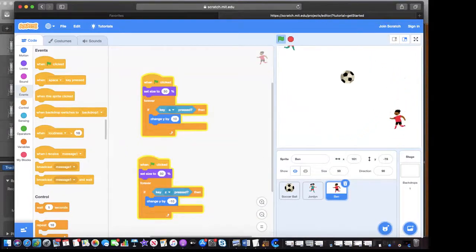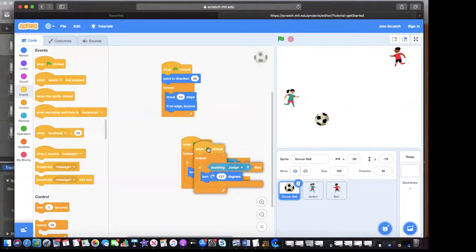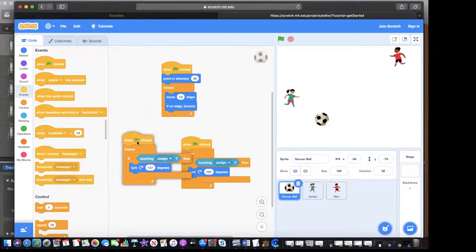Okay? Let me stop that code. The next thing that I'm going to do, I'm going to have the ball bounce off of Ben. So let me go back to the soccer ball. It says if touching Jordan, we're going to turn right 137 degrees. I can duplicate that code by right-clicking. If you have a Mac, you can click on your touchpad with 2 fingers. And then I'm going to click the word duplicate.